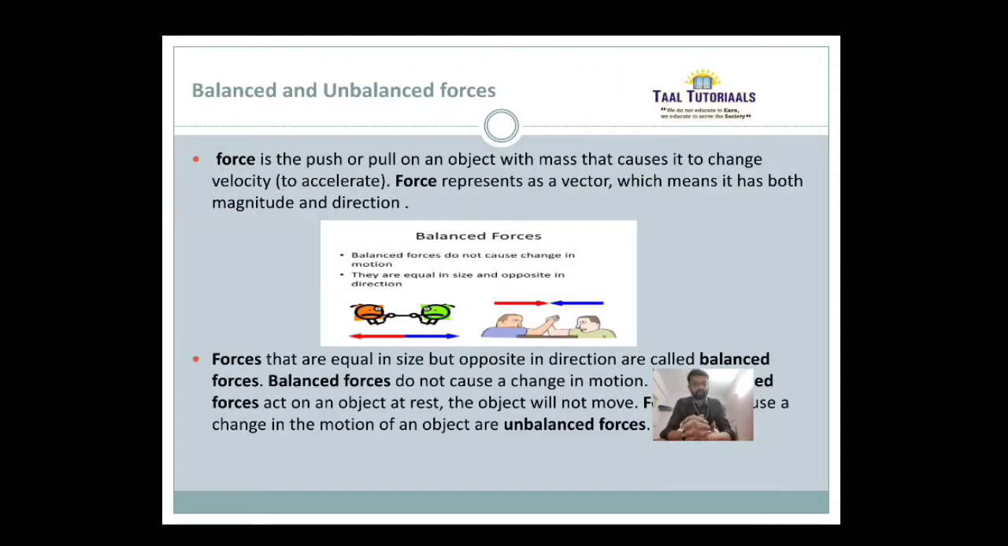First is force. The thing which helps us to move a body, as I was discussing earlier, is just a force. Force is a push or pull on an object with mass that causes it to change velocity. Force is represented as a vector quantity. Why? Because it has both magnitude and direction. The SI unit of force is Newton.